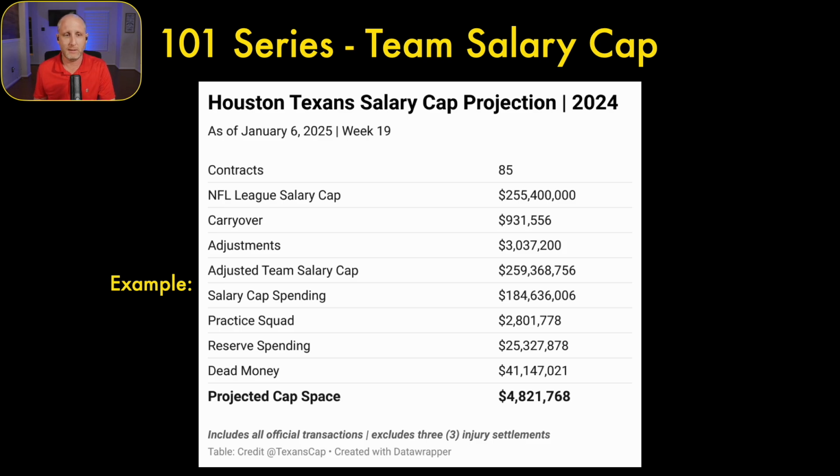Then you see the salary cap spending. These are all parts that are drawing out of that adjusted number. So $184 million in spending, $2.8 million on practice squad, $25 million in reserve, $41 million in dead money. So you add up those four categories, subtract it from $259 million, and that's where you get your projected cap space.